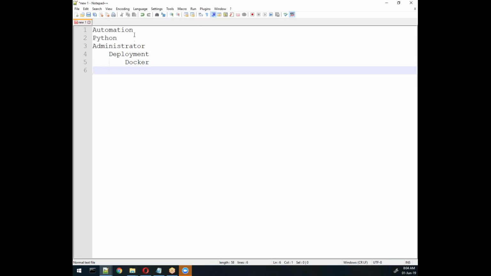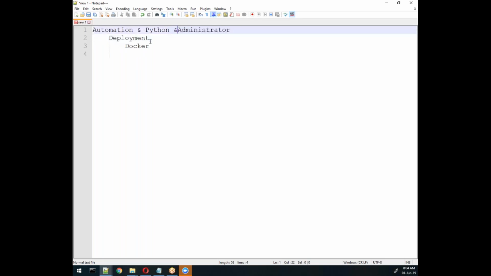First of all, we will learn that automation can be done through Python using some libraries. Remember, automation and administration can be done through some libraries. This whole thing is based on libraries. We have some packages like Flask, and similarly here we have libraries, and one of them is the Fabric library.